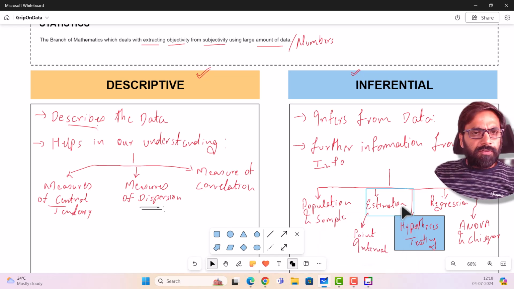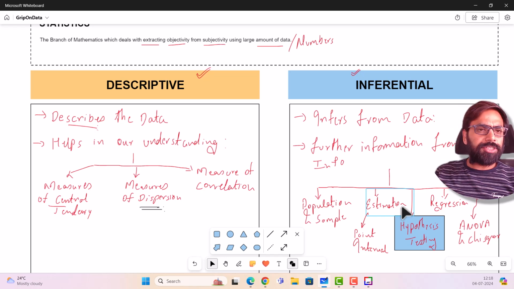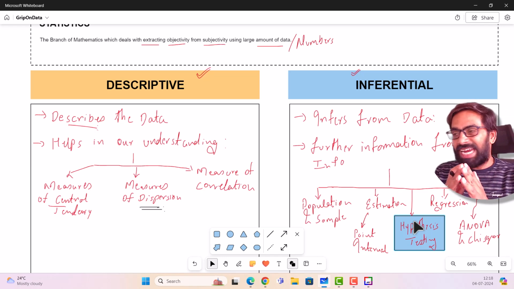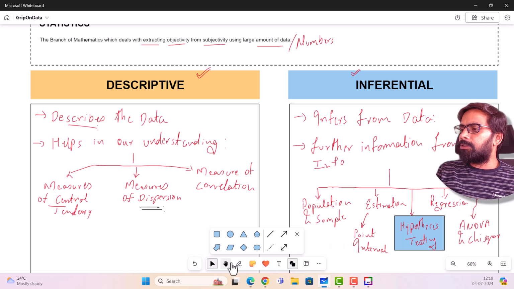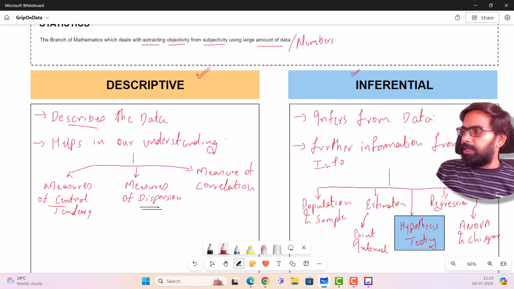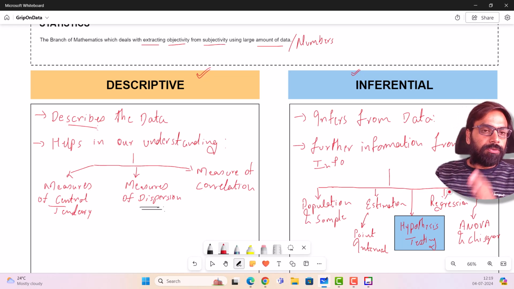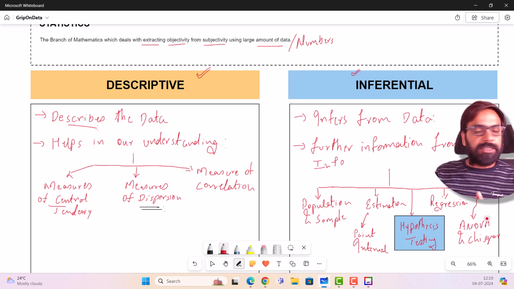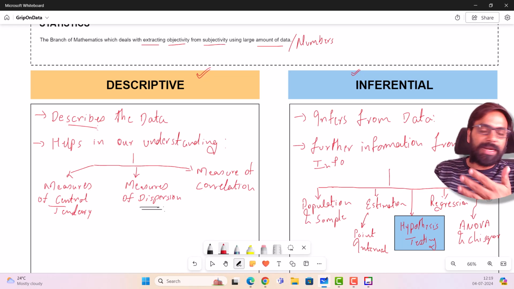Because a lot of branches of statistics, in fact, it's not just one branch. Once you understand this, you can apply this in a variety of things in statistics. And if we understand this, the rest of the statistics from here, in fact, almost entire inferential statistics uses hypothesis testing. Brilliant thing. Then we come across something called regression. Regression helps us predict the numerical value based on its own past values. Very interesting. ANOVA, as I've already mentioned, is analysis of variance, and chi-square. Well, it's better that we start with the definition of these two when we actually get to these two, and we'll see the practical application of this.